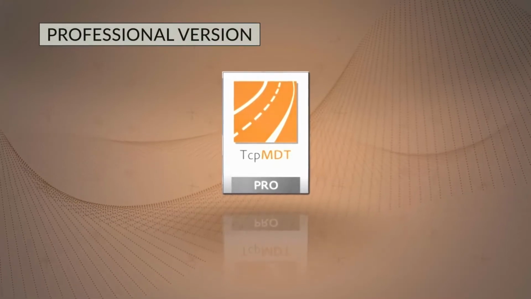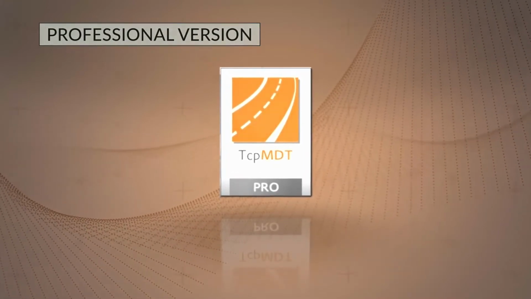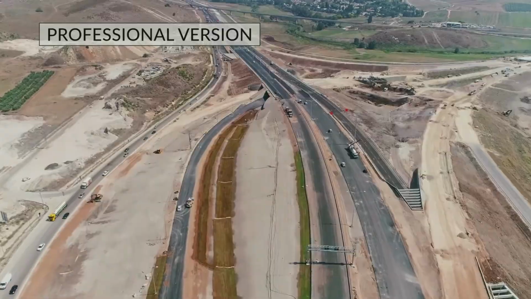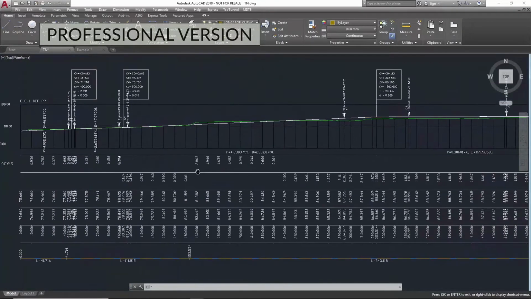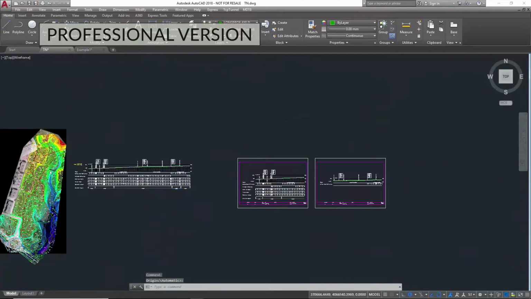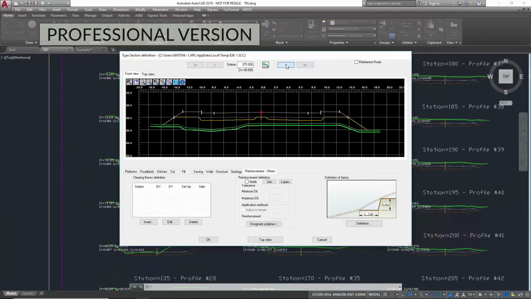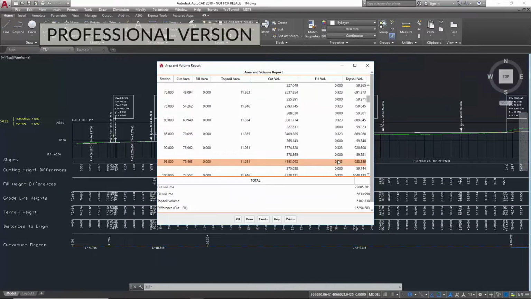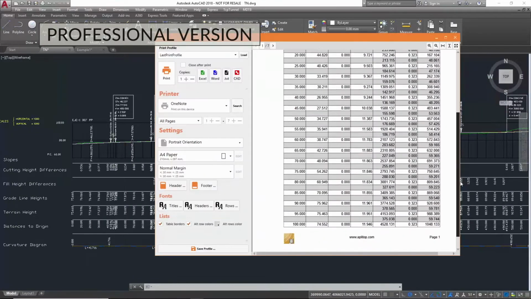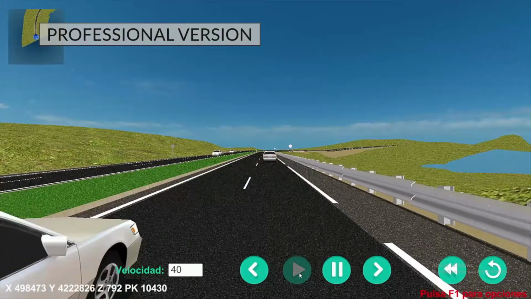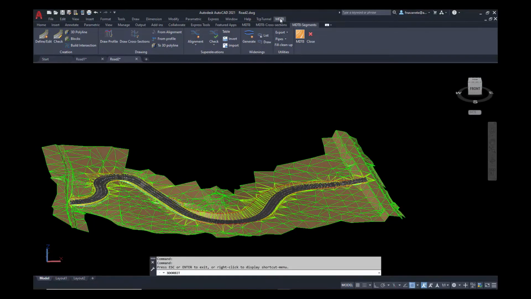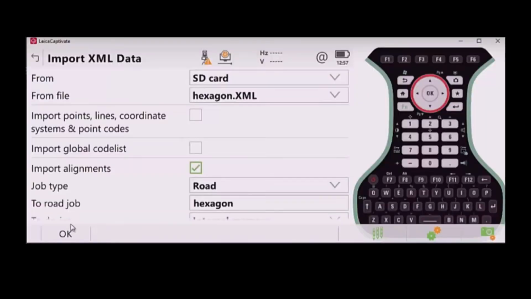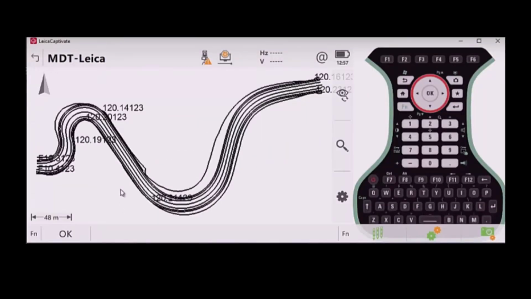The professional version is ideal for the entire range of surveying projects, including roads, residential developments and quarries. As well as offering advanced land modeling functions, it provides the user with tools for designing alignments and road sections, drawing project profiles, generating area and volume reports, displaying virtual tours and so much more. The software also exports points, break lines, alignments and cross-sections data for stake-out using Leica Geosystem instruments.